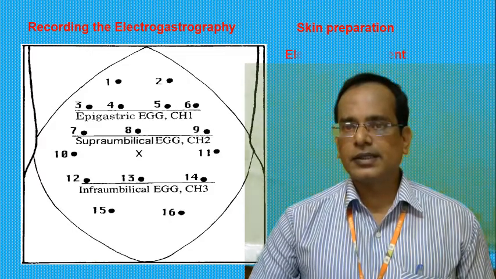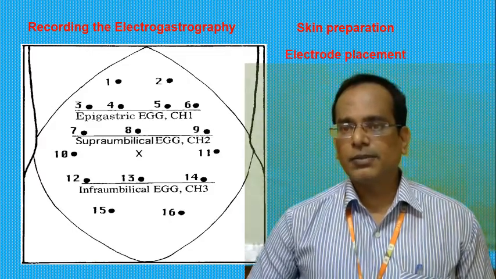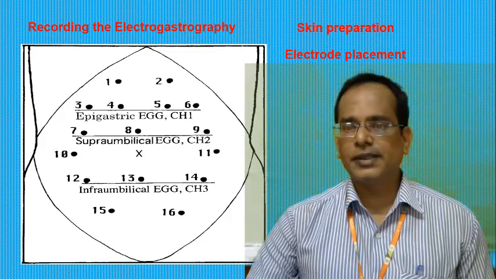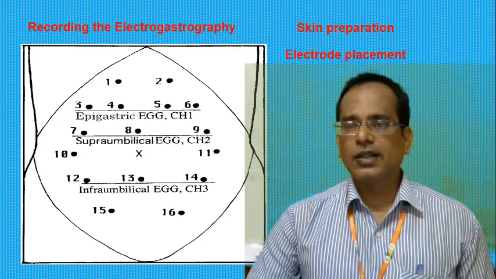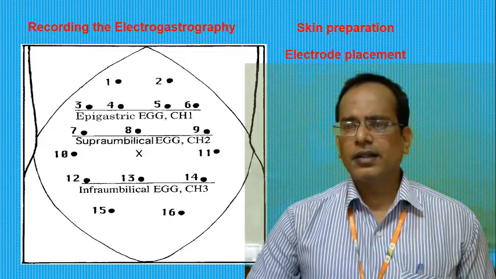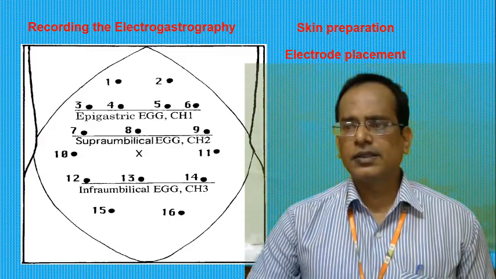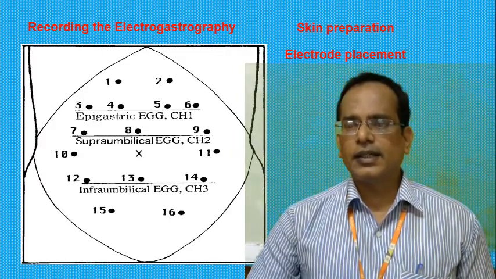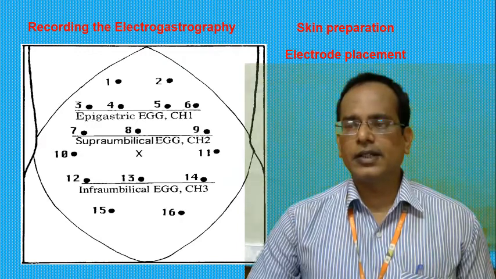Next we are going to discuss electrode placement. Regular electrodes can be used for recording. Usually the EGG recording electrodes are taken from ECG electrodes.